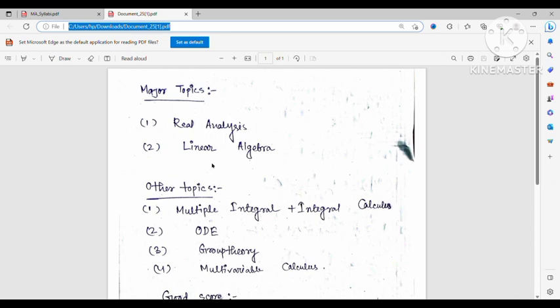So let's start. For the IIT JAM exam, the major two topics are real analysis and linear algebra, and all the other topics are minor topics. So if you want to get a good rank, if you want to score well, then you have to be very comfortable with these two topics. Now I will discuss the syllabus of these two major topics. So let's start with real analysis.